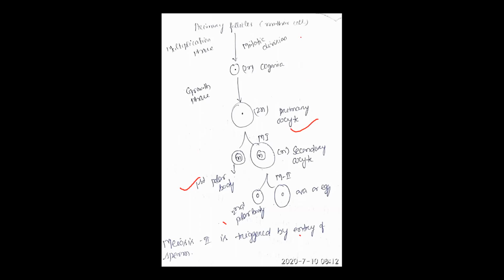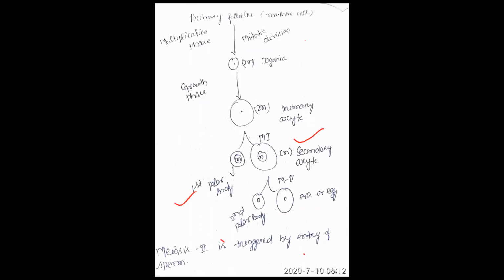So in the cell there is a presence of cytoplasm. Yes. So what happens? The unequal distribution of cytoplasm takes place in the daughter cell. Unequal distribution of cytoplasm means what? One daughter cell having lower amount of cytoplasm and another daughter cell having more amount of cytoplasm. That is called the unequal distribution of cytoplasm.